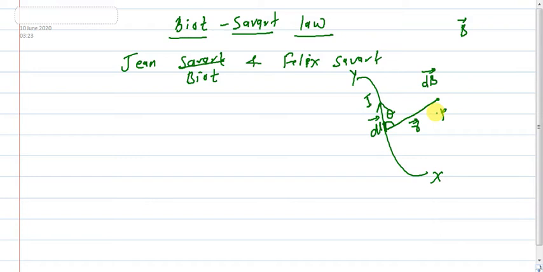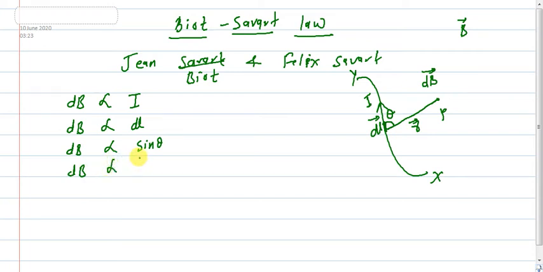Then according to Biot-Savart law, magnetic field is directly proportional to the current flowing through the conductor, directly proportional to the small element dl, proportional to sine theta, and inversely proportional to the square of the distance r between the small element dl and the point.